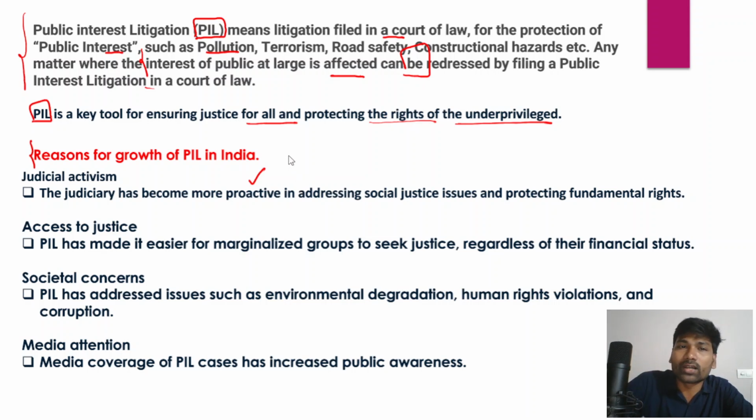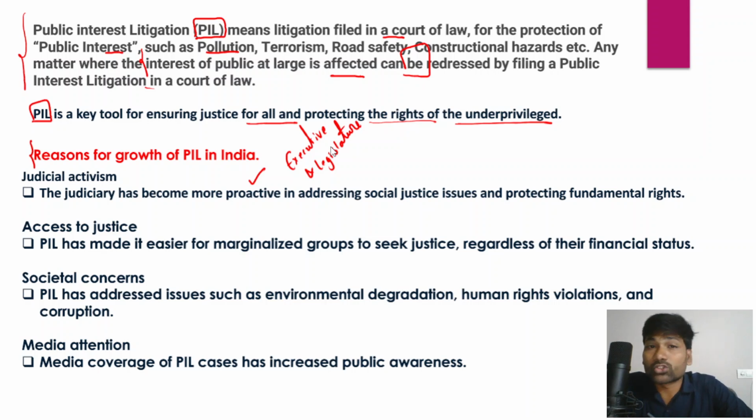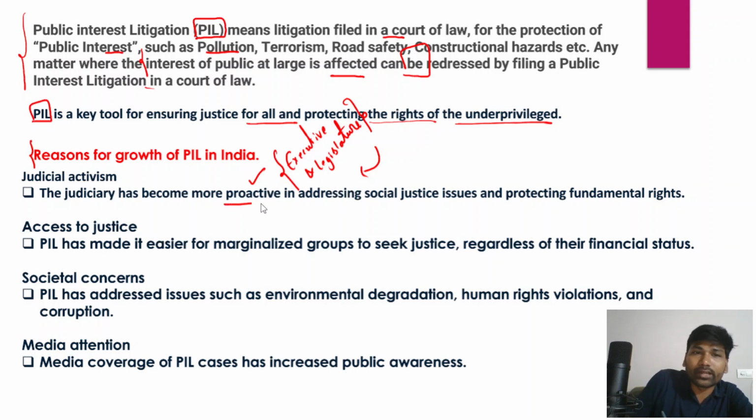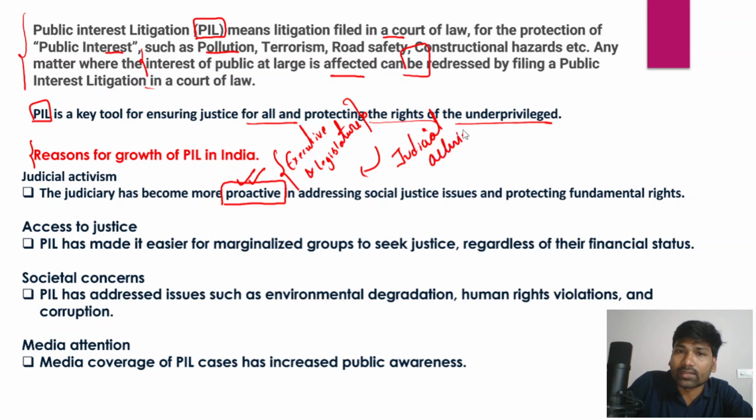It is because the executive and legislature are unable to perform their constitutional roles and responsibilities in a proper manner, and because of that, people have been increasingly approaching the judiciary to resolve their grievances through public interest litigation. All these factors have made the Supreme Court and the judiciary more and more proactive, and that is known as judicial activism, right? So this is known as judicial activism.